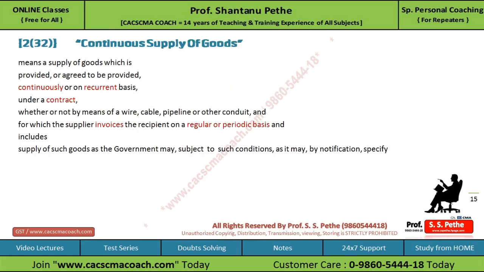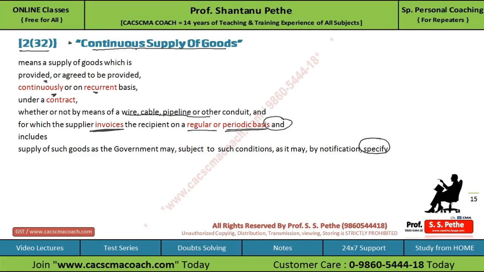Now let's see the definition of the term continuous supply of goods. This is a very important definition also. It is defined under 2(32). It means a supply of goods which is provided or agreed to be provided continuously or on a recurrent basis under a contract, whether or not by means of wire, cable, pipeline or other conduit, and for which the supplier invoices the recipient on a regular or periodic basis, and includes supply of such goods as government may, subject to certain conditions, specify in this behalf by notification.